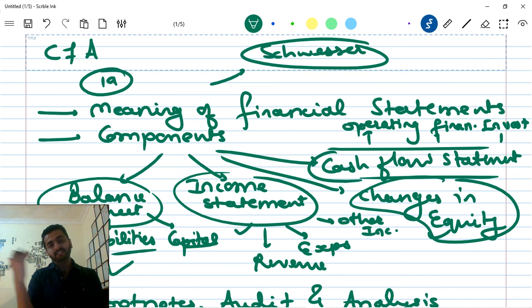We'll stop here today. We'll continue in the next lectures, and after this reading is done, we'll take a practical example of these financial statements. आगे है वैसे भी, but अपन ये अभी कर लेंगे. Okay, so let's stop for today's lecture.